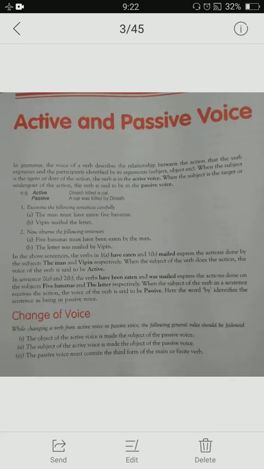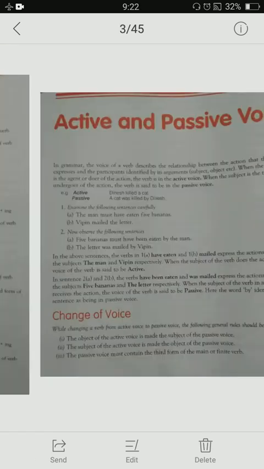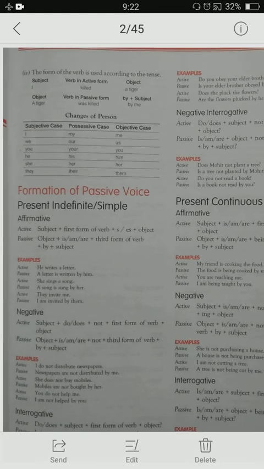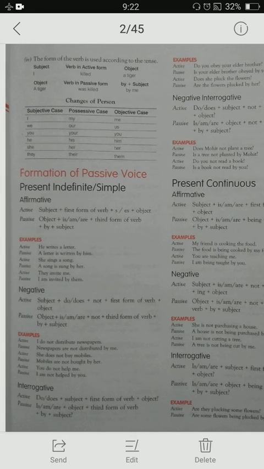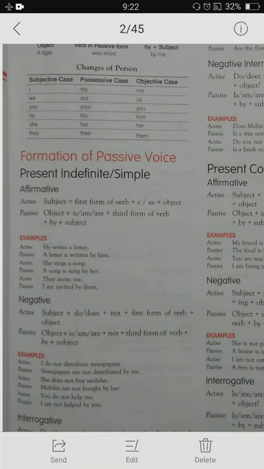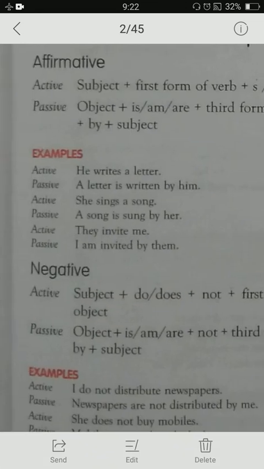Now we have different rules to change from active to passive or passive to active according to the tenses. Different tenses have different rules. Today I am only talking about the present tense. For example, you can see: He writes a letter. Active voice. Passive voice: A letter is written by him. She sings a song. A song is sung by her. They invite me. I am invited by them.